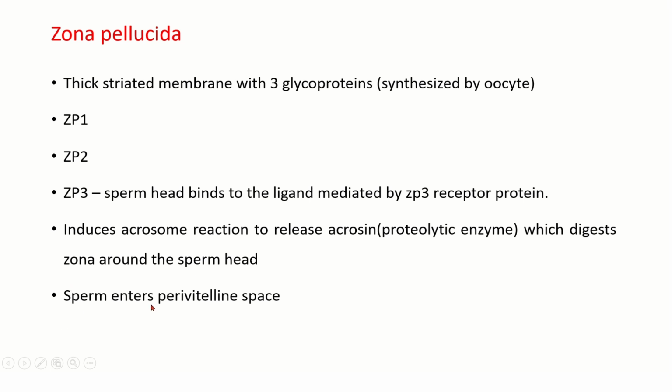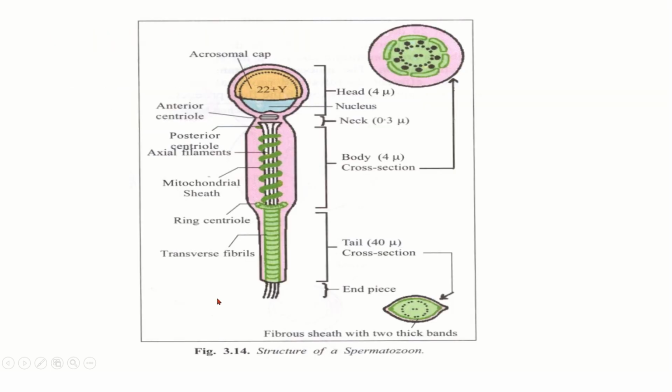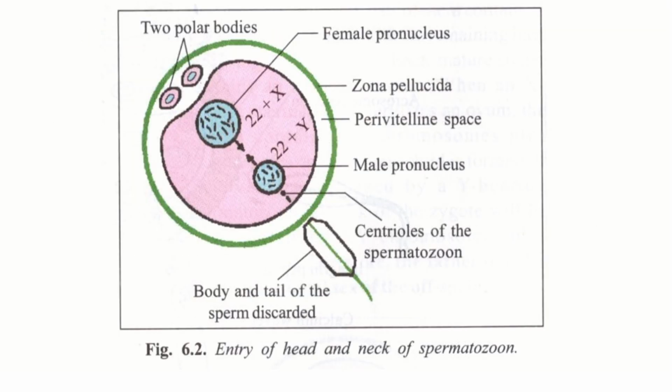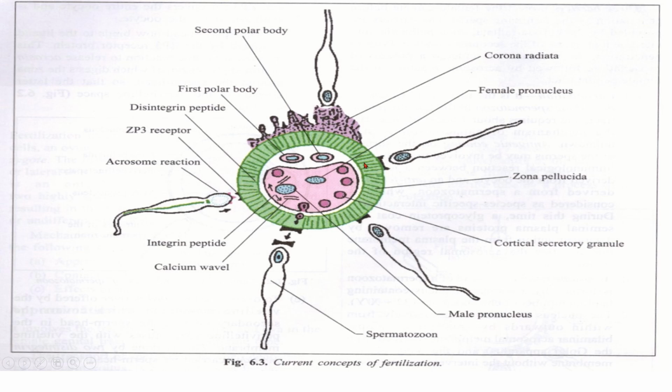Then the sperm enters the perivitelline space. I'll show you in the next diagram. You can see here the sperm having contact with the zona pellucida at the ZP3-mediated ligand receptor. Then it enters into the perivitelline space. Here you can see this spermatozoon has opened up the zona pellucida and is trying to enter the perivitelline space.